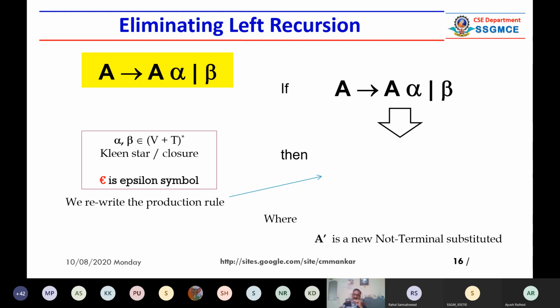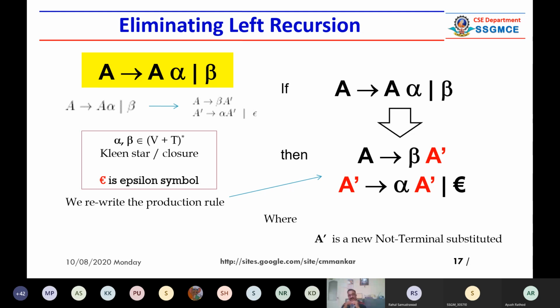Or you can use A dash, a new non-terminal. We can convert this LR production, the left recursive production rule, into an RR production, a right recursive production rule. We are using an extra non-terminal, say A dash. You can use capital X, T, or whatever, like this.